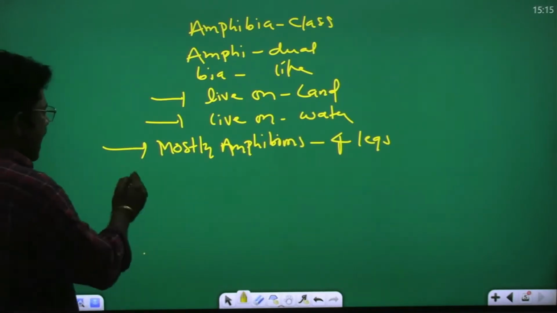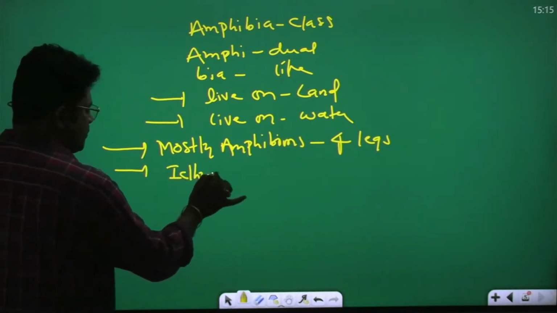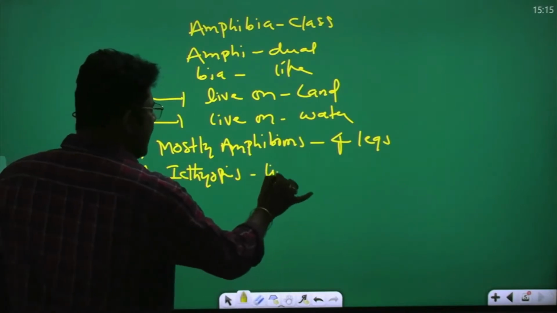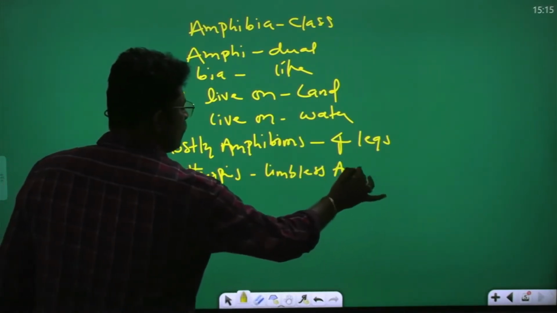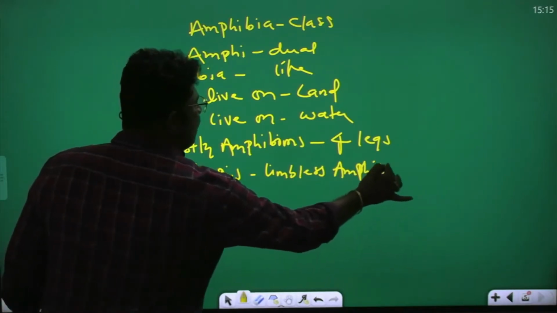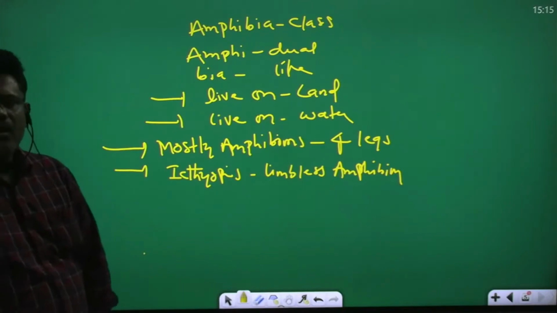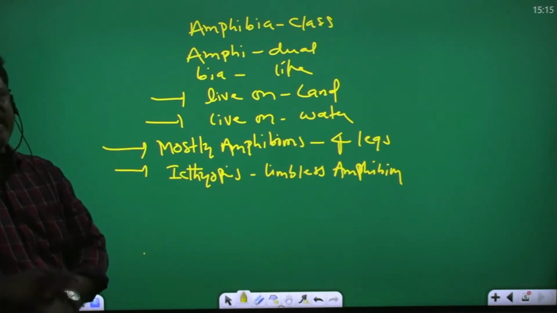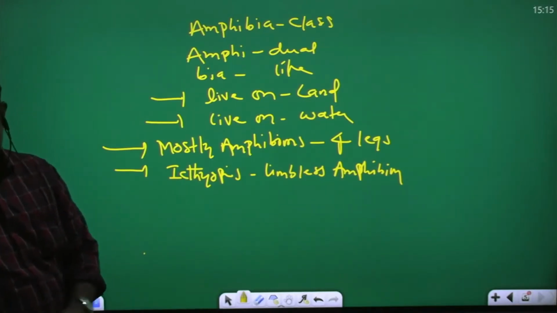In the amphibia, ichthyophis is present. Ichthyophis is the limbless amphibian. All amphibians have four legs, but in ichthyophis, limbs are absent, legs are absent.